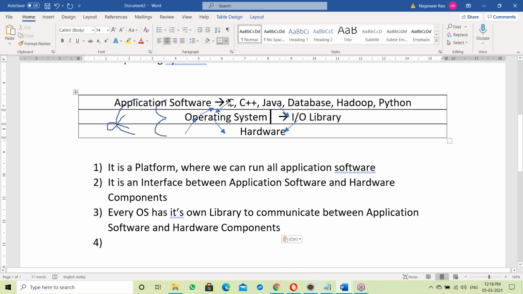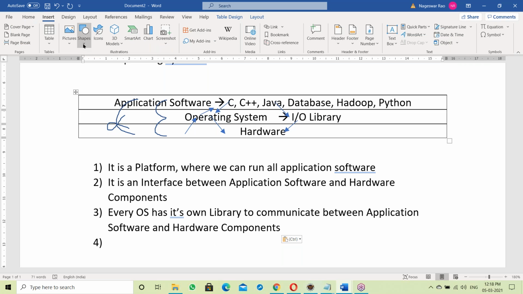Suppose a C program is communicating with the hardware. How can it communicate with the hardware? Suppose a C++ program, or a Java program, communicates with the hardware. There is no direct communication between application software and hardware. So what happens here? Suppose it is a C program.